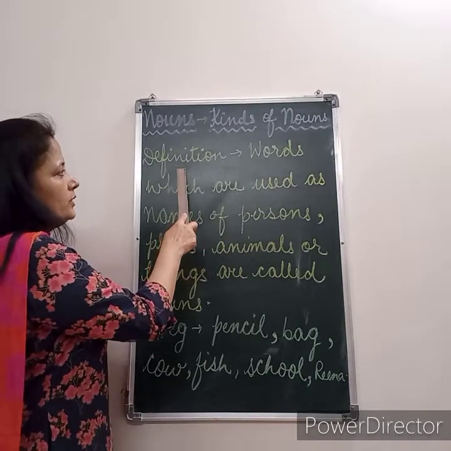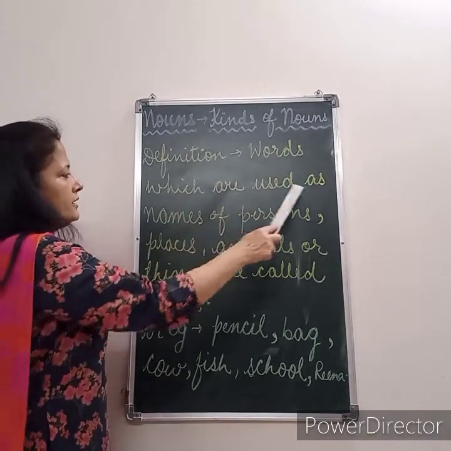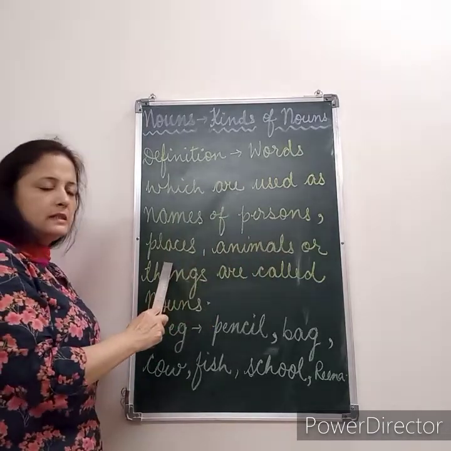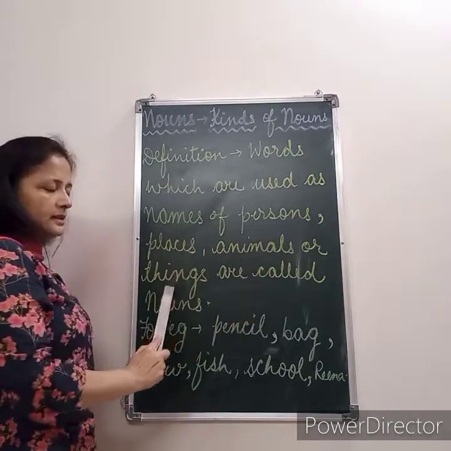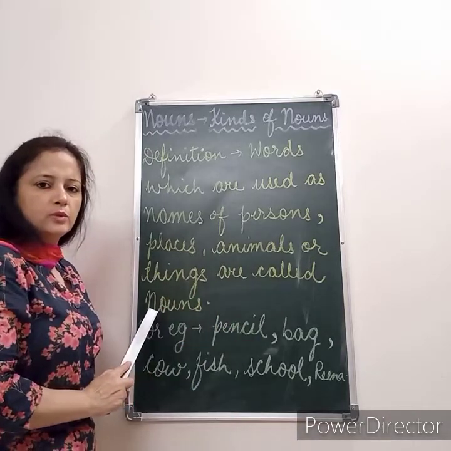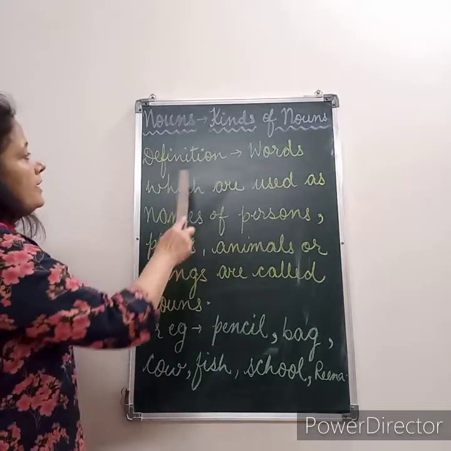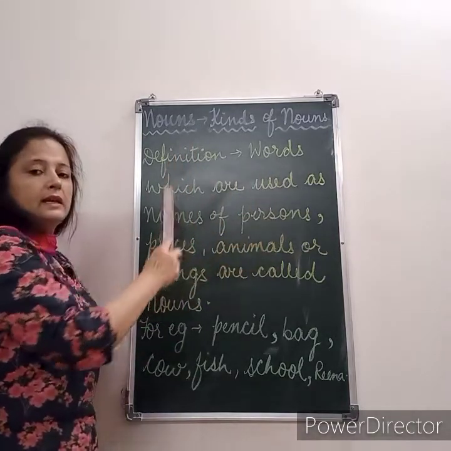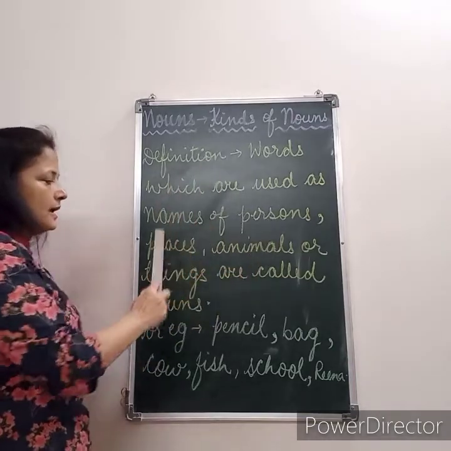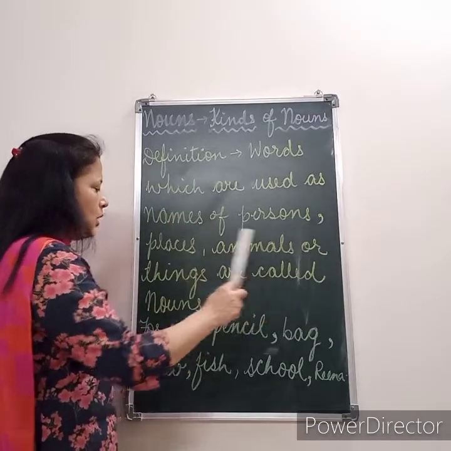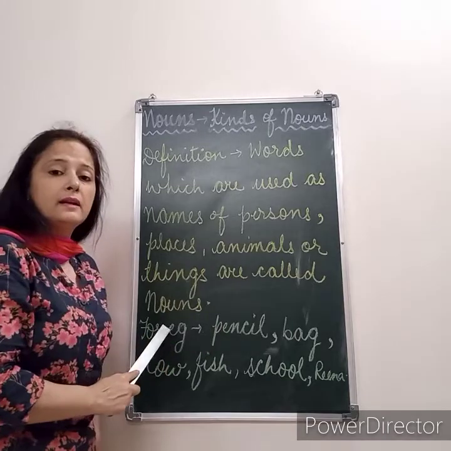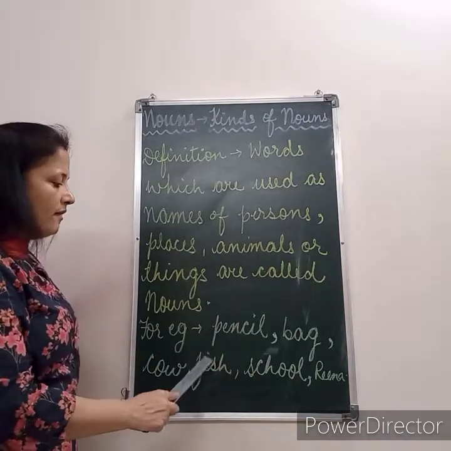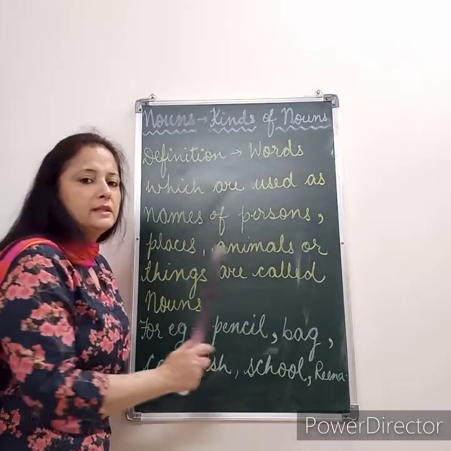The definition of the noun is: the words which are used as names of persons, places, animals or things are called nouns. Let me repeat it once again. The definition of noun is words which are used as names of persons, places, animals or things are called nouns. For example, pencil, bag, cow, fish, school and Reena.